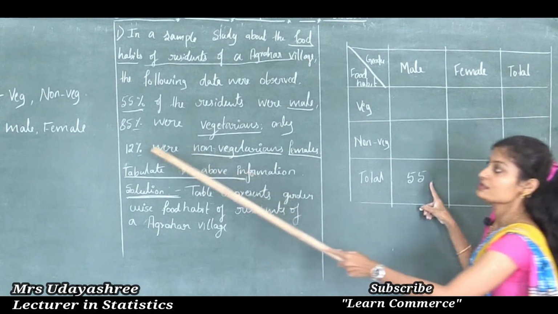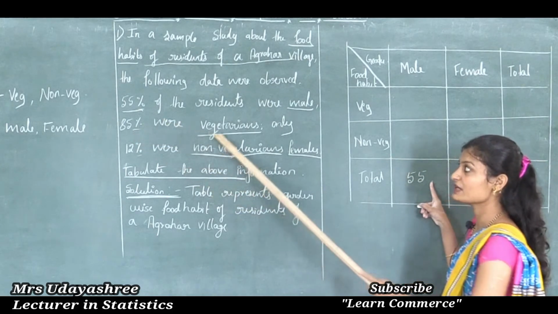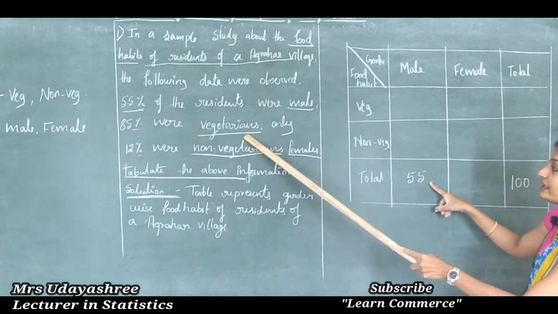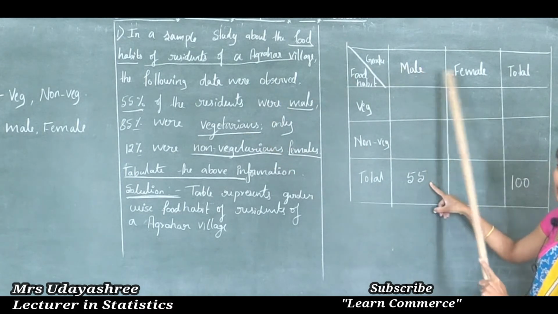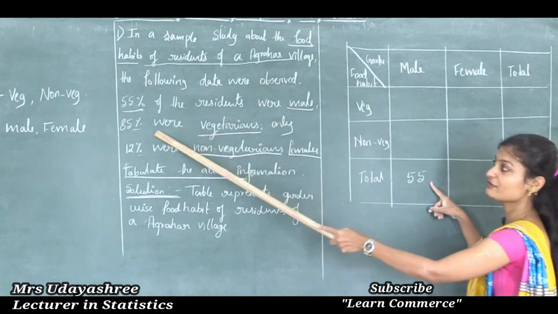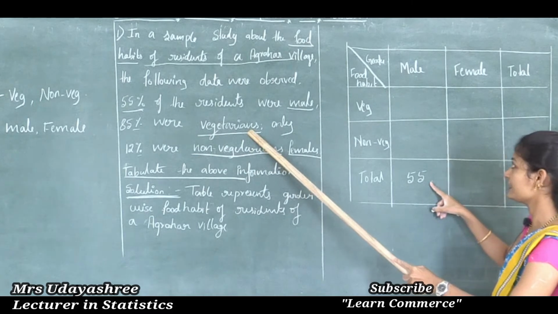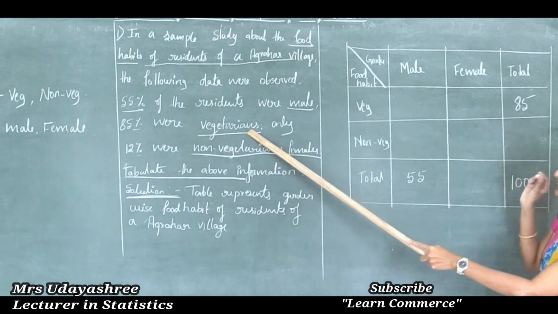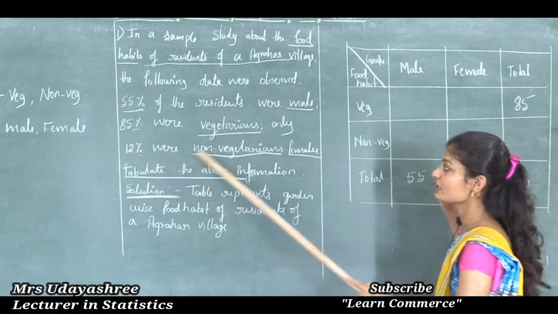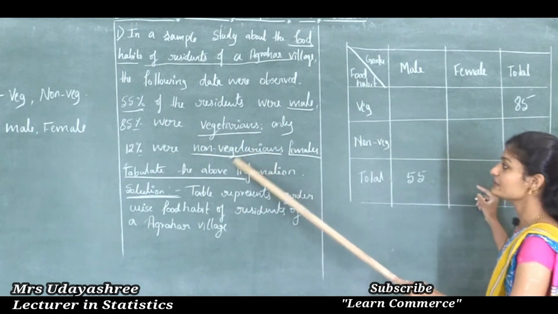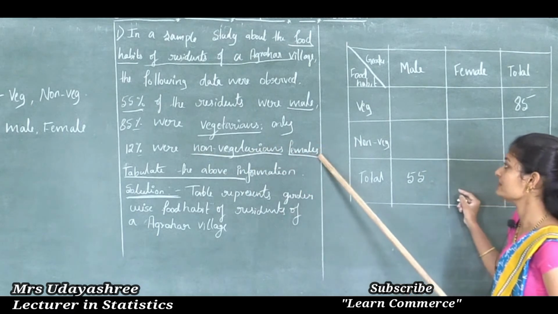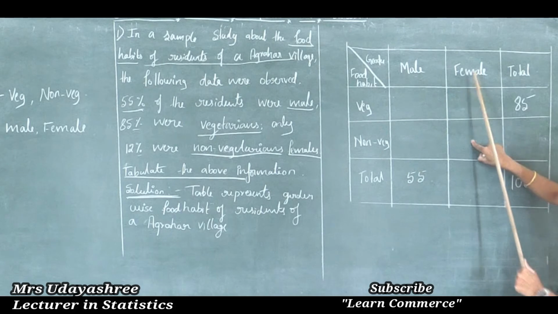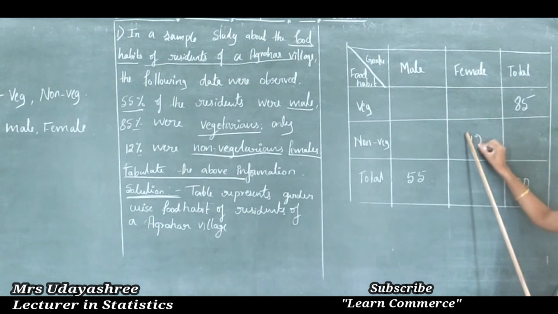Next, the second one: 85% were vegetarians. They didn't give male or female population, they only gave that 85% were vegetarians. So the total number of vegetarians is 85. Next, 12% were non-vegetarian females. This cell indicates non-vegetarian females, so the given observation is 12.